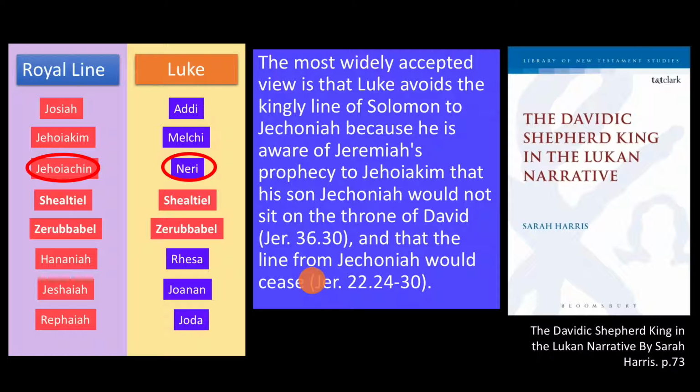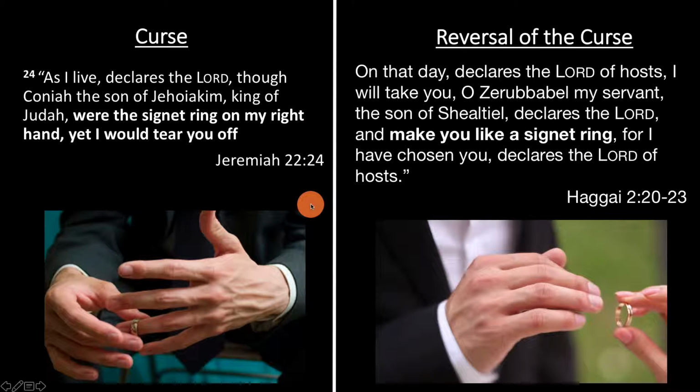Now, just to reassure you, as we talked about in our Curse of Jeconiah video, we know that the curse was reversed. Jeremiah is told that Jeconiah would be taken off the hand of God like a signet ring. But then, when we come to the book of Haggai, we're told that Zerubbabel, Jeconiah's grandson, would be placed back onto God's hand like a signet ring.